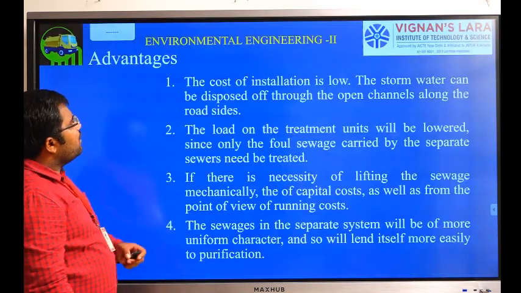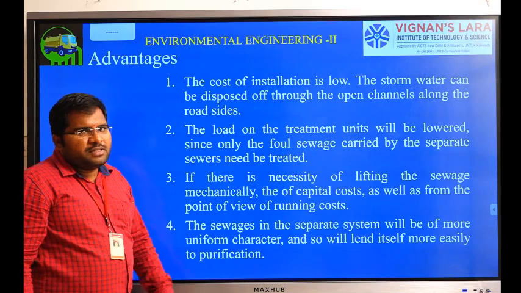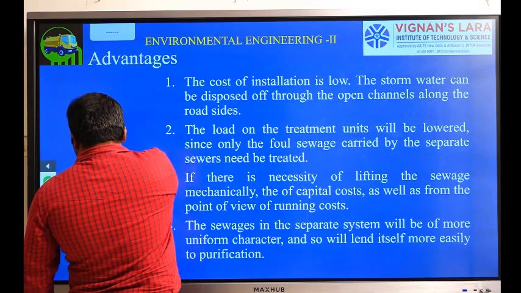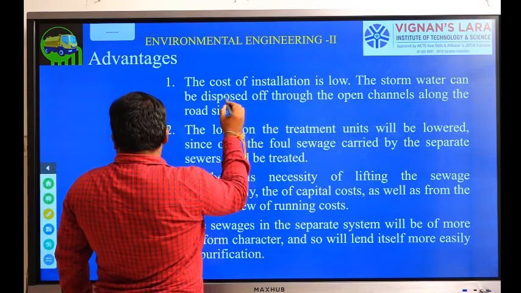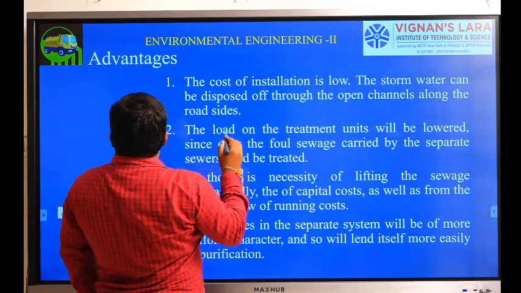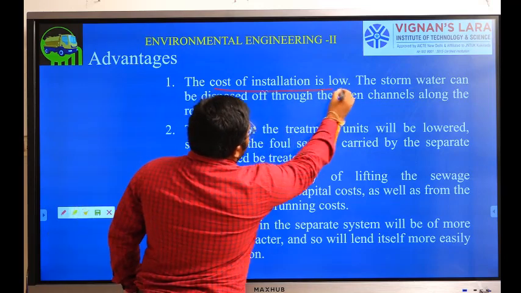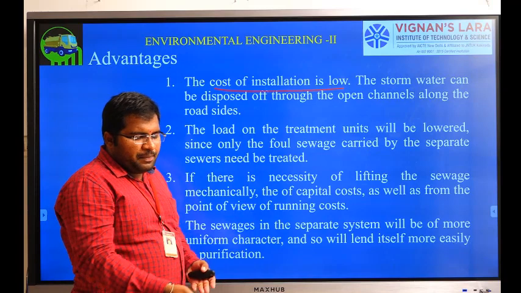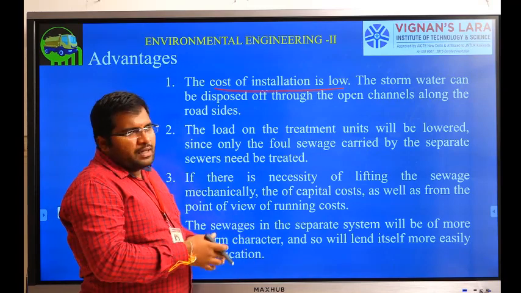So now we will see what are the advantages of this separate system. Here the cost of installation will be very low, because storm water will be taken in one pipe and sewage in another pipe.